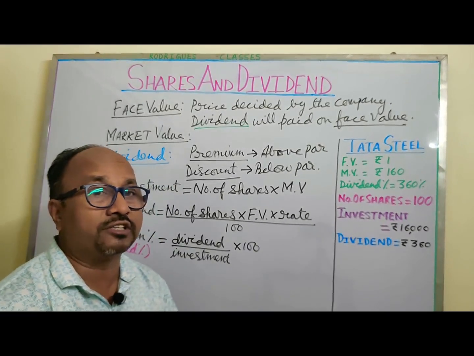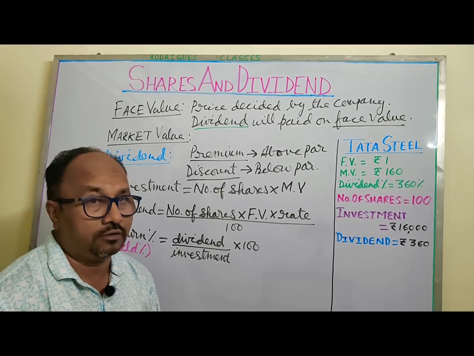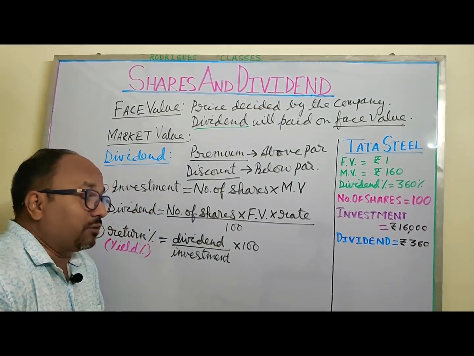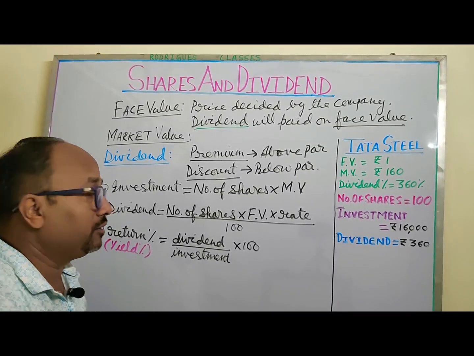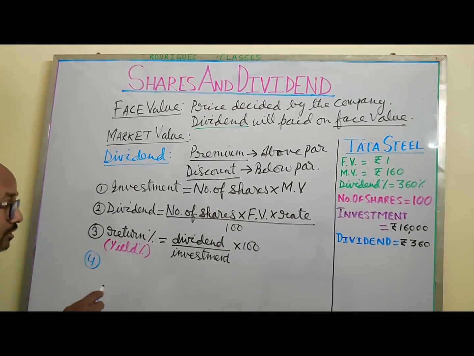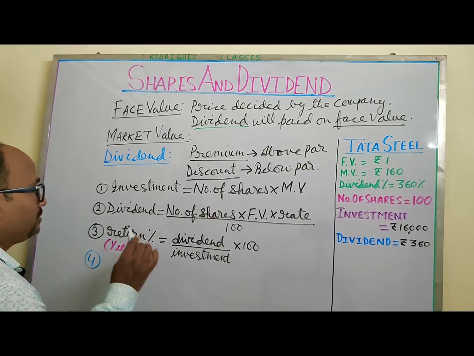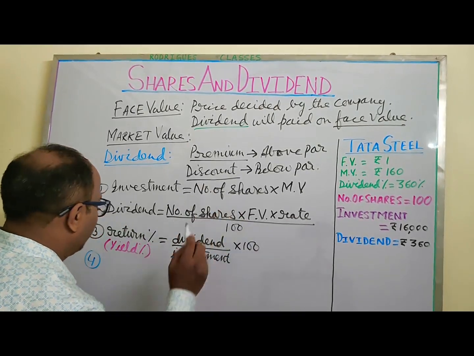Another formula which is very helpful in making your work shorter is based on what money we get as income. One way of finding the income you have seen here is knowing the dividend, and dividend is on face value.